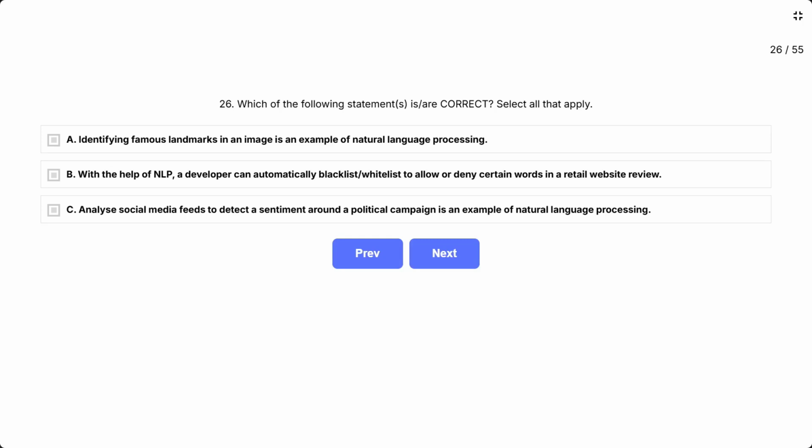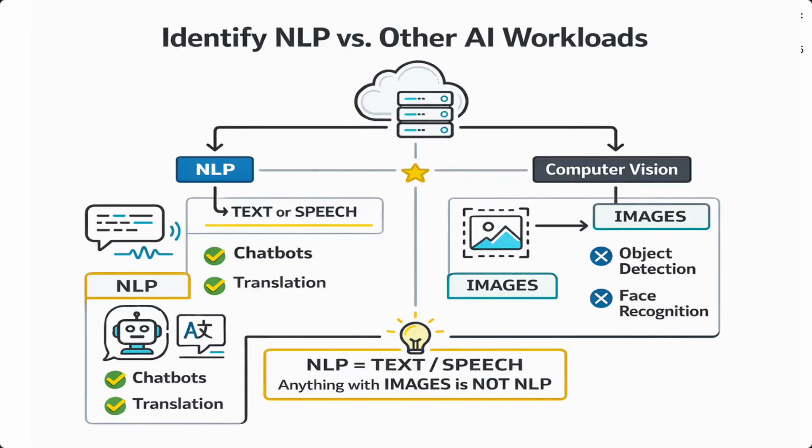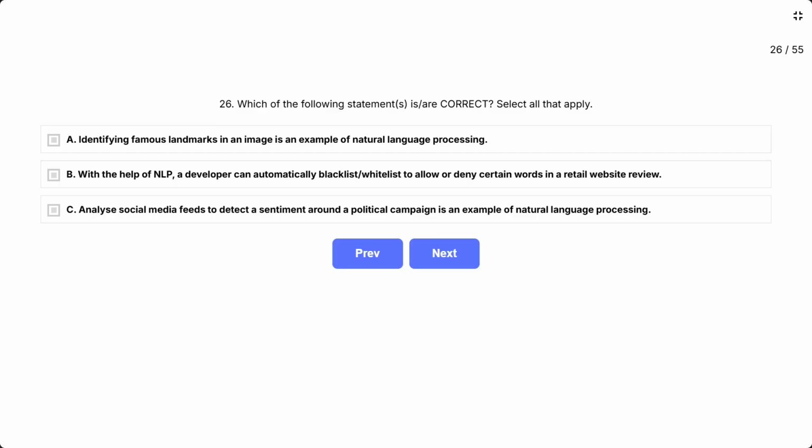The golden rule: NLP always works with text or speech. If the scenario involves images, it is computer vision, not NLP. The correct answer is B.